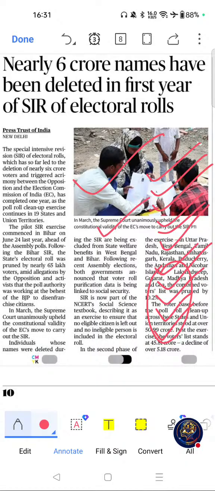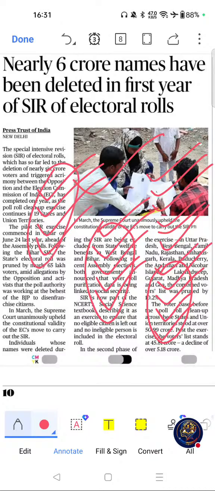Electoral roll revision, Election Commission of India, Representation of the People Act, voter registration and electoral integrity. These are the key themes related to this article, and possible question areas are Election Commission, electoral roll, Representation of the People Act and constitutional bodies. These are the possible question areas related to this article. Move on to the next important article.